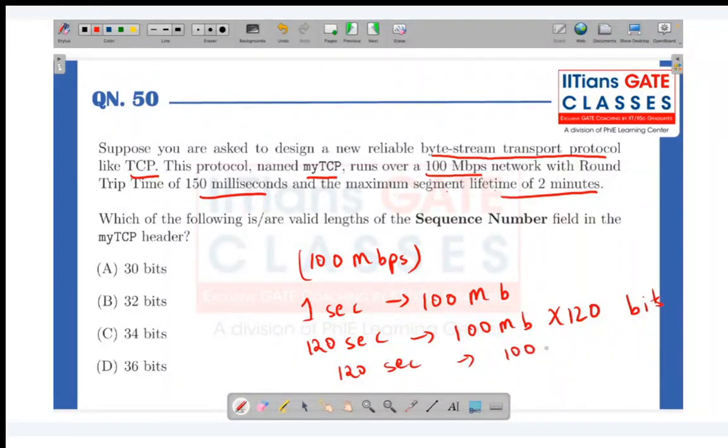It's like 100 MB. Again, you can think of it as 10 power 6 into 120 by 8. Okay, so this is the value. This many bytes I can transfer. Yes. Any doubt so far?